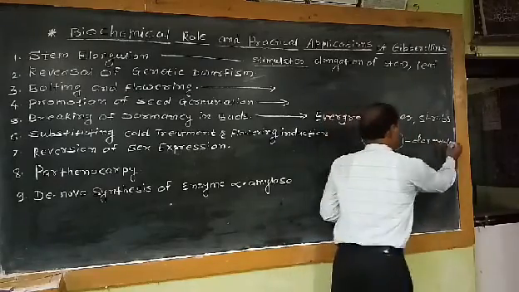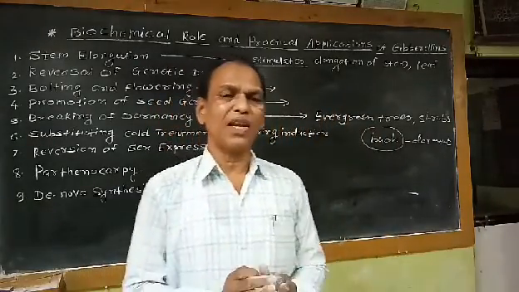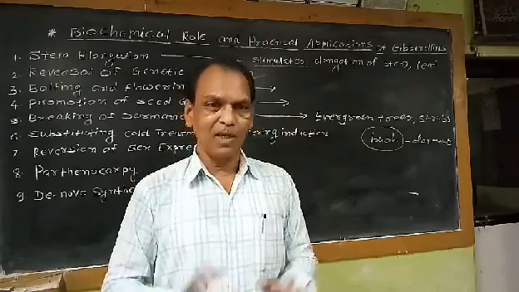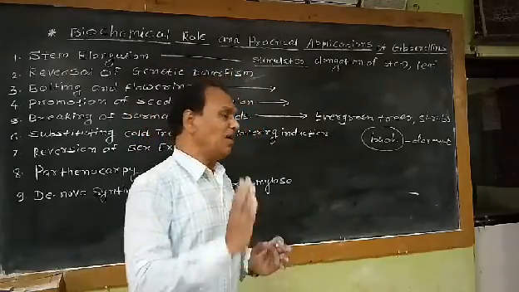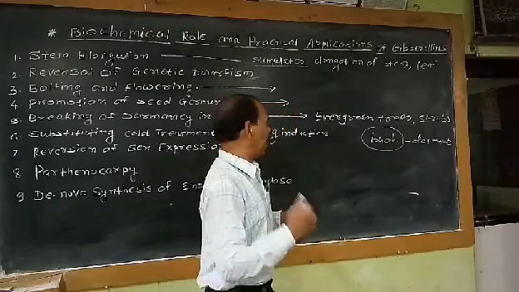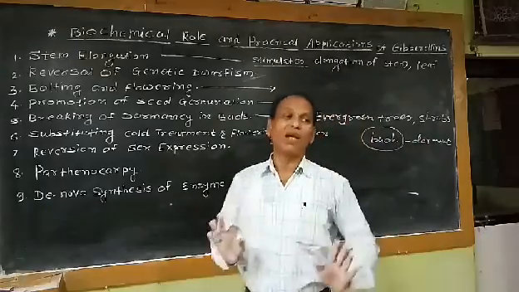What is the meaning of this term, dormant? That means the buds remain suppressed. They don't sprout and develop into flowers or branches. That means during the winter season, in many higher plants, it may be evergreen plants, trees or shrubs, show bud dormancy.